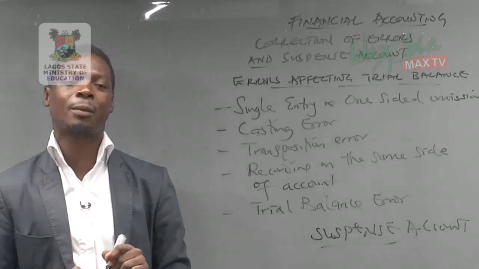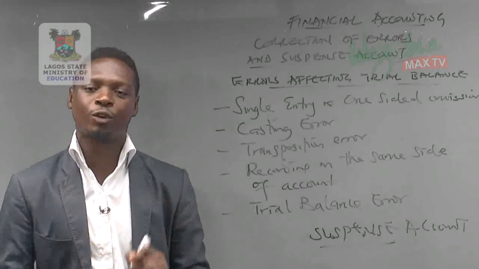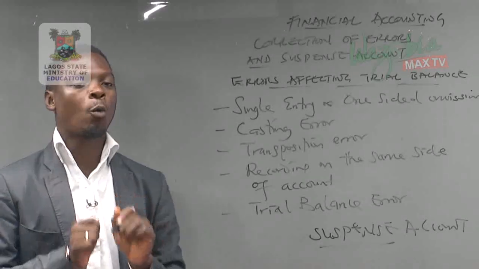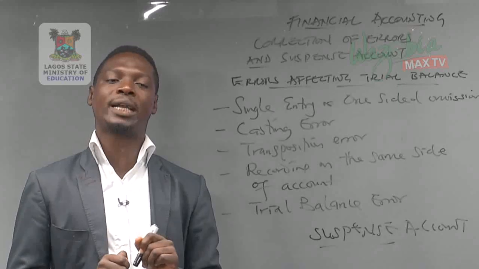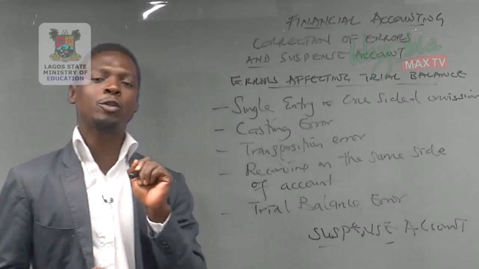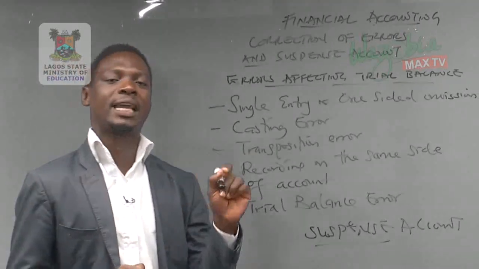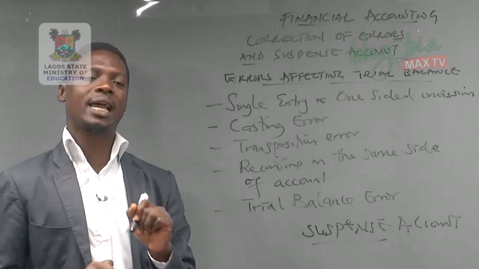If it's not affecting trial balance, whether it is error of principle, error of original entry, error of commission, whatever error it is, we should be able to identify it. Number 2, we should be able to identify the account that the error is affecting. Which account is the error affecting?